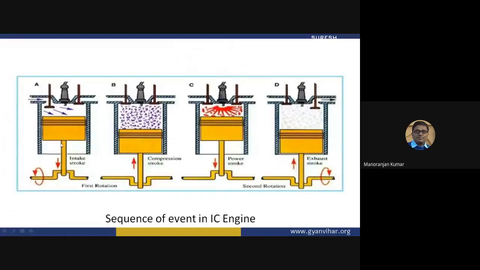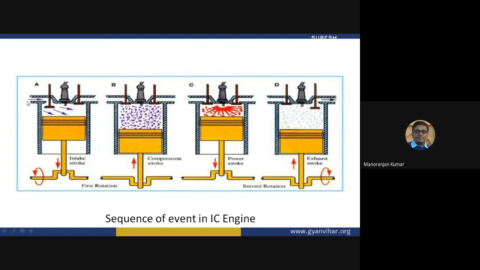This is the suction event. See here all the components. This is the engine cylinder. This is the inlet valve. This is the outlet valve. This is the spark plug. This is the combustion space.